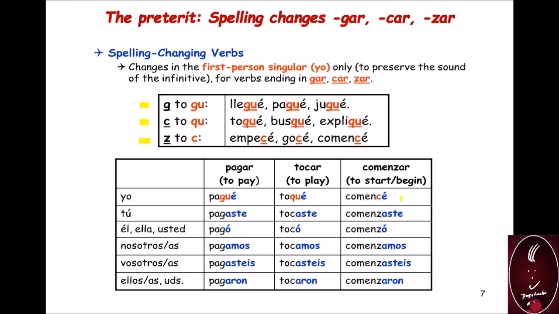Comenzar: yo comencé. Remember, those spell-changing verbs apply only to the first person. That's the way we conjugate those gar, car, zar ending verbs in the preterit.